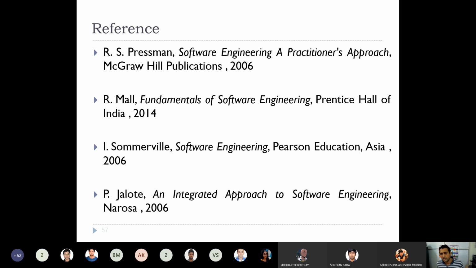Pankaj Jalote is a retired professor from IIT Delhi, and Rajiv Mall is currently a full professor at IIT Kharagpur. You can follow their books also. I have taken the content from all of these books. Some portion you might find in Pressman, some in Fundamentals of Software Engineering, something in Sommerville, something from Pankaj Jalote.